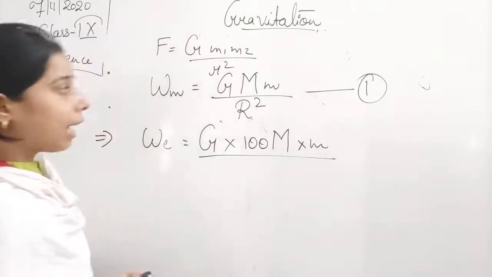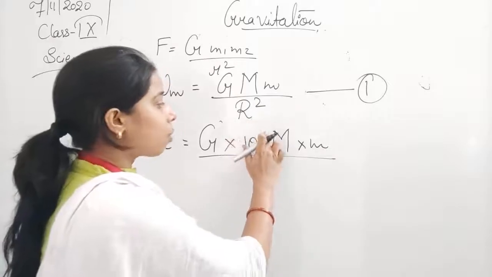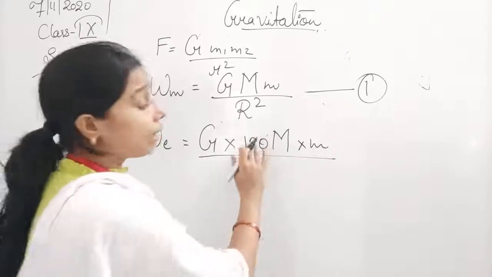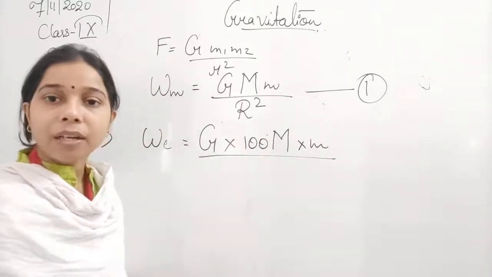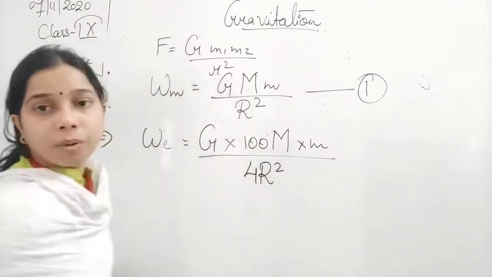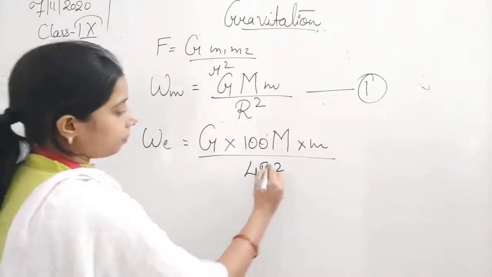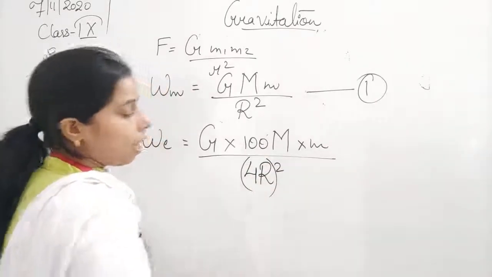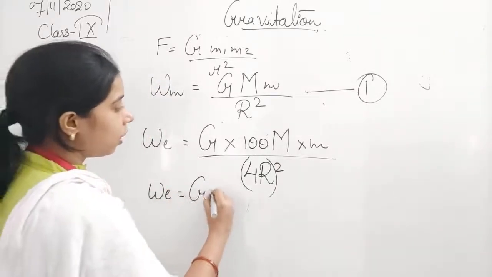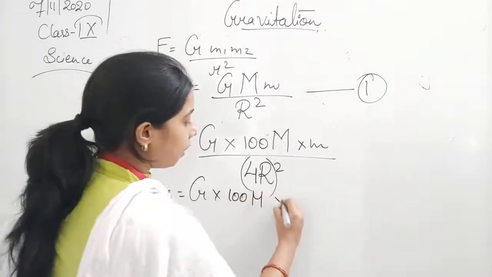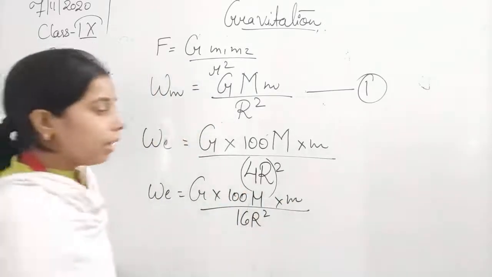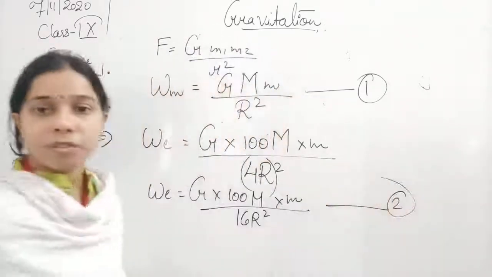Now for the earth, you know that the radius of the earth is 4 times the radius of the moon. So instead of writing only r square, we will write 4r square. Now see here, student, it will be 4r square like this. We can also write it as G into 100 m into m upon 16r square. Okay, this is the second equation.